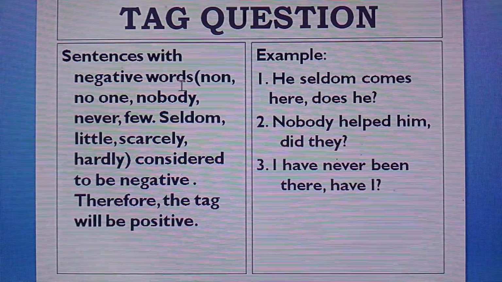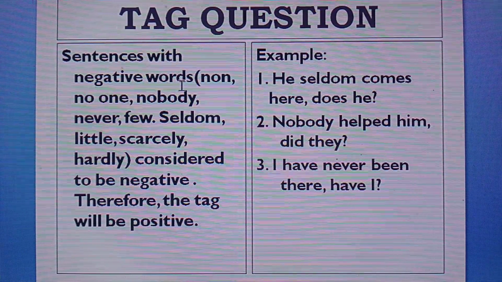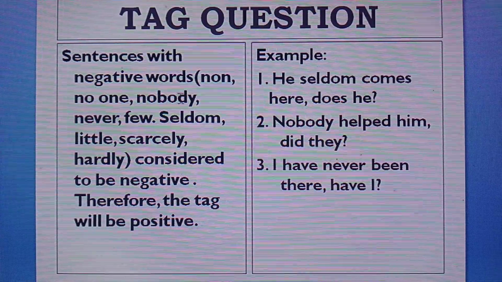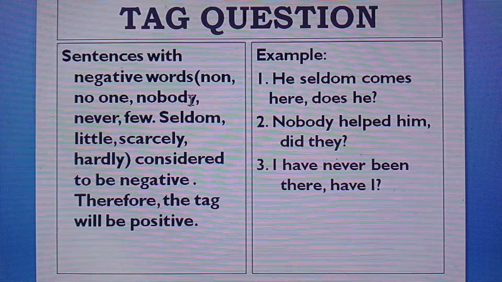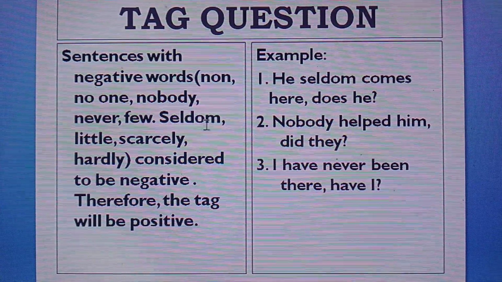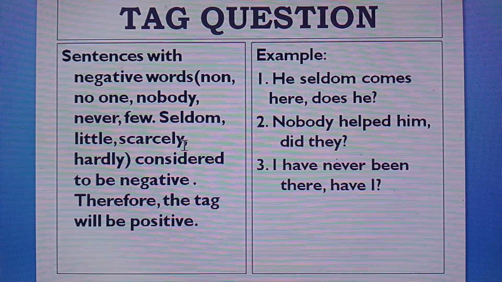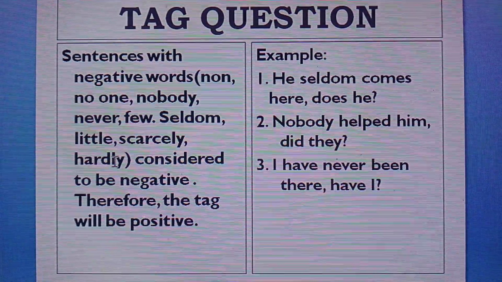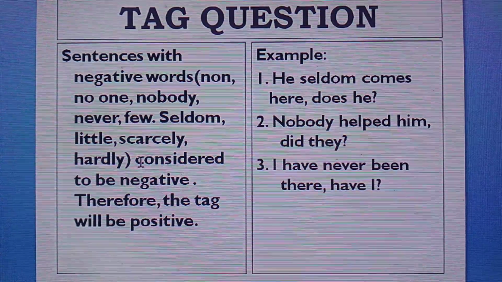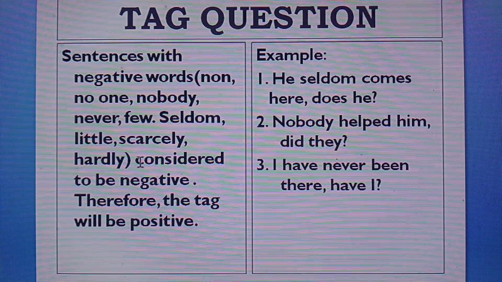Sentences with negative words such as none, no one, nobody, never, few, seldom, little, scarcely, hardly are considered to be negative.